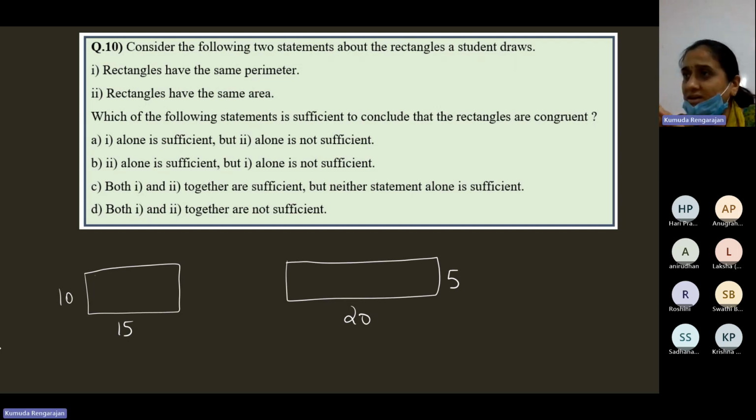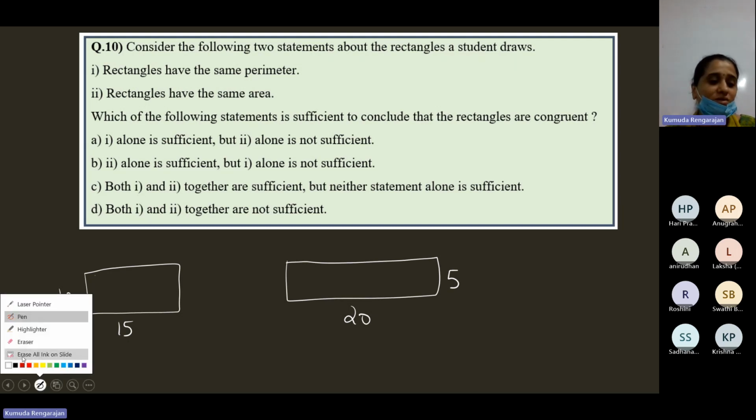When you have two rectangles with the same area, that is insufficient to show that the rectangles are congruent. When you have two rectangles with the same perimeter, that also is insufficient to say that they are congruent. But if you have both, the area and the perimeter, the same for both the figures, then you can say that they are congruent.